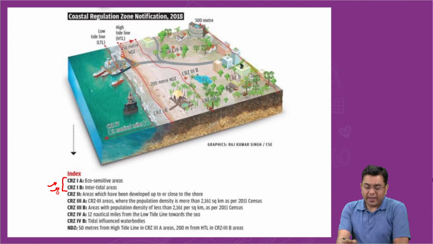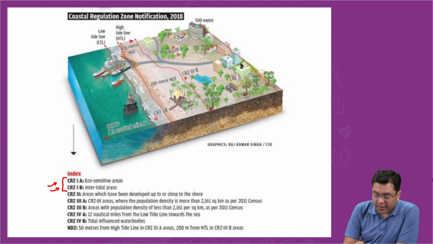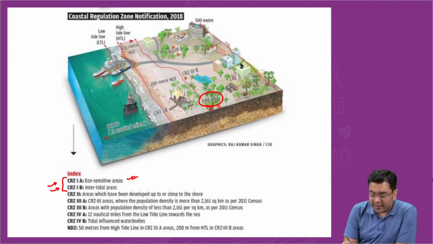So what is 1A and 1B? Observe this. So this is the eco-sensitive zones, right? Eco-sensitive areas across the coastal areas, that is designated as 1A. Then 1B, intertidal areas, intertidal zone, that is included under 1B. That is the kind of delineation which has been done.